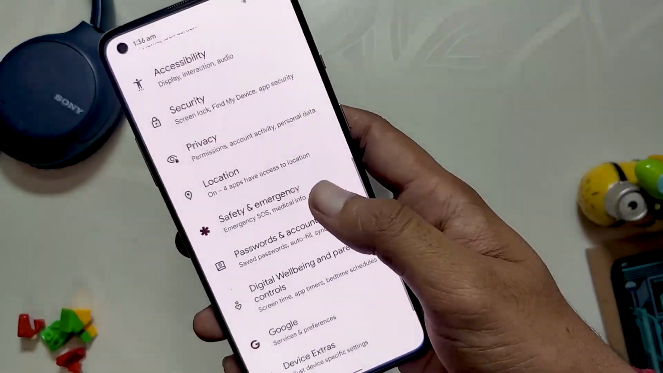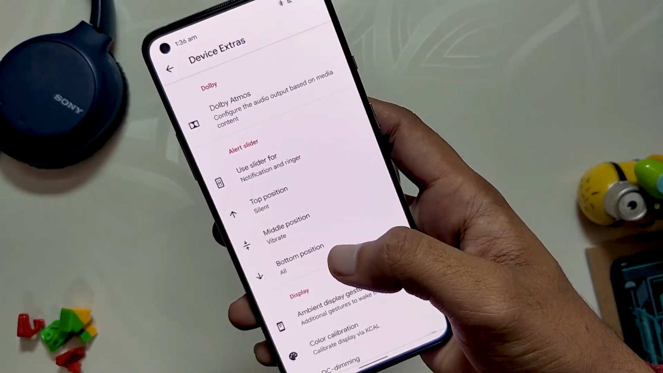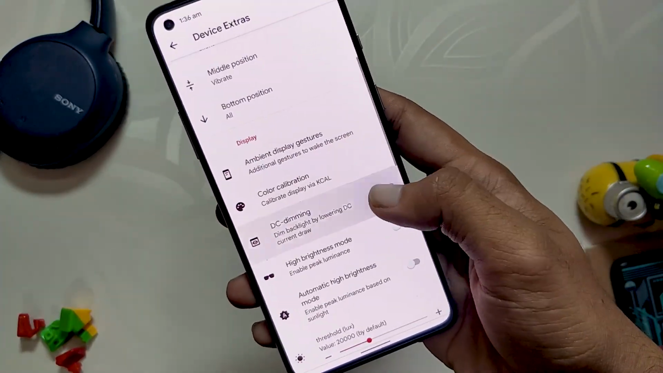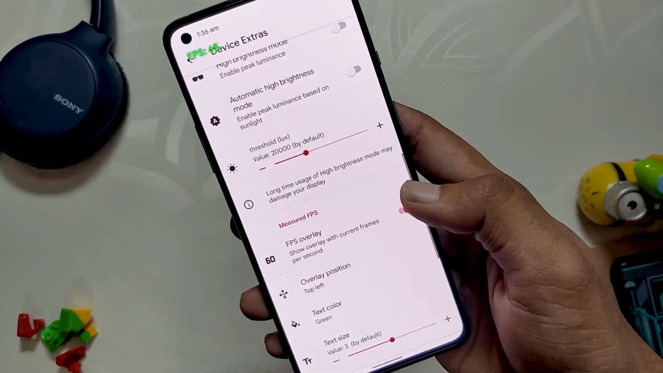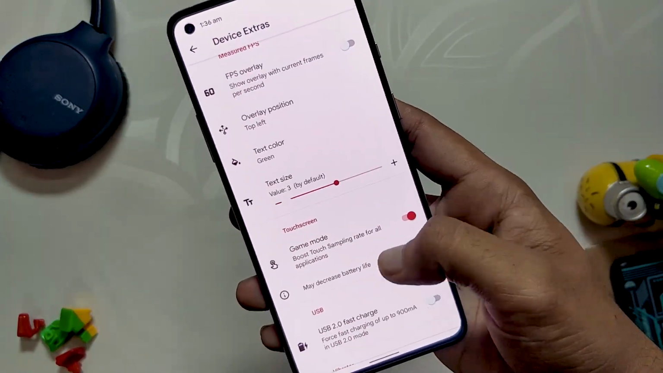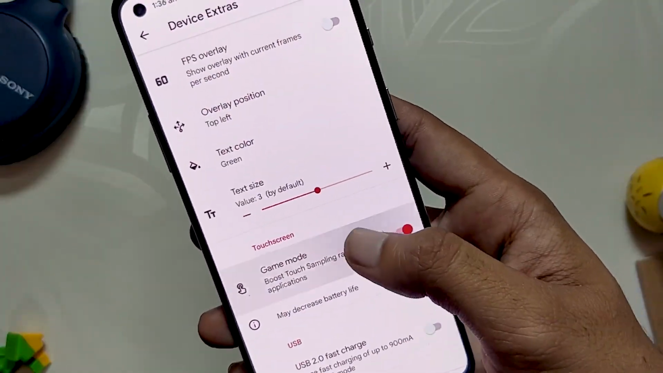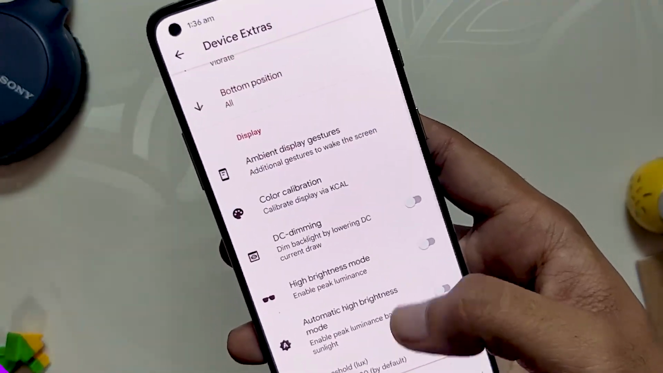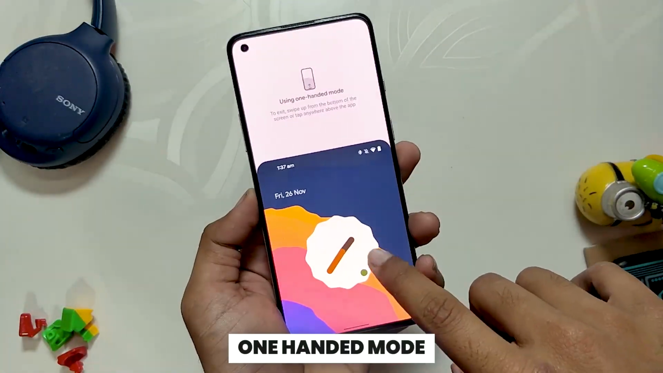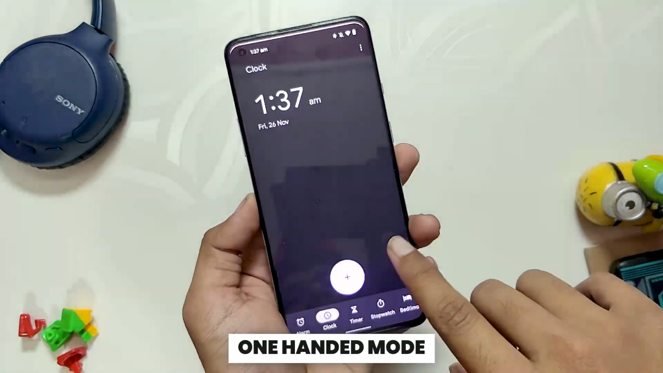We also have some device extra settings, where we have options like DC dimming, auto high brightness mode, Dolby Atmos, ambient display, PS overlay, gaming mode and vibrator strength. So the ROM has a decent number of options considering how new it is. And lastly we also have a working one-handed mode from Android 12 which looks really dope.